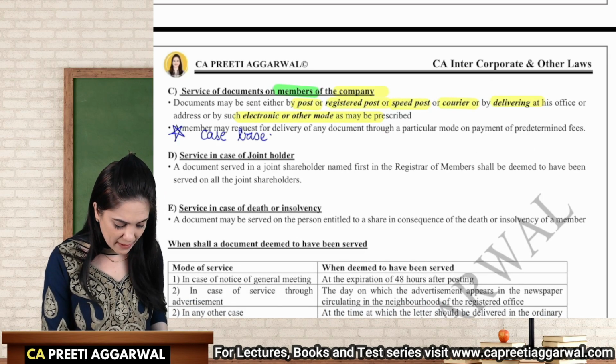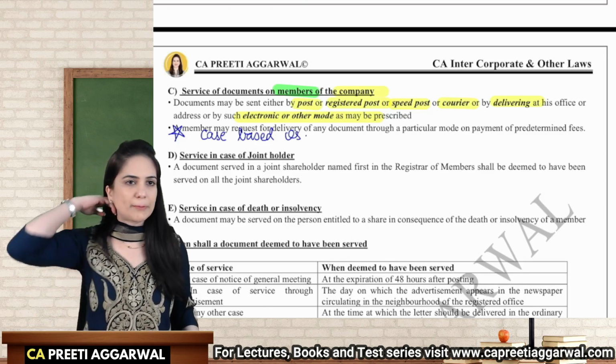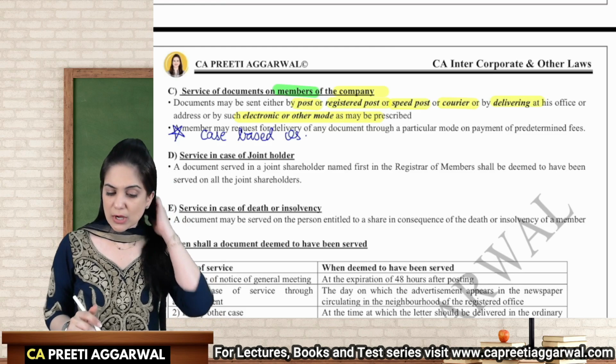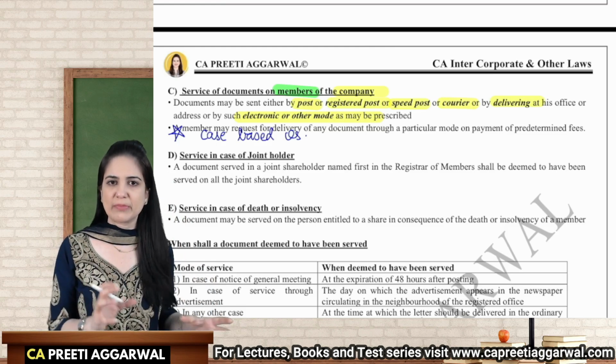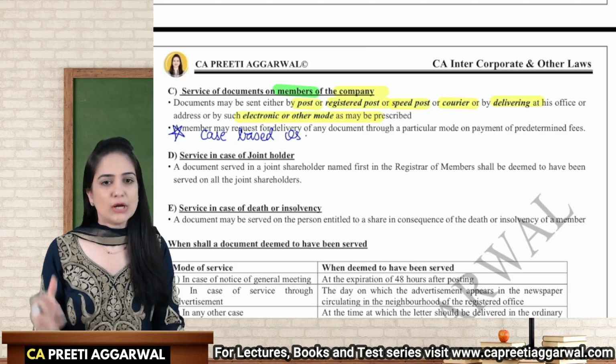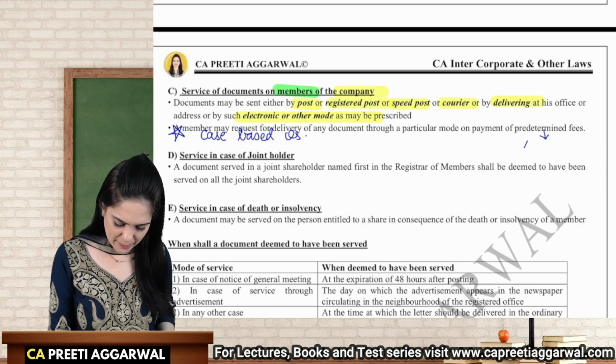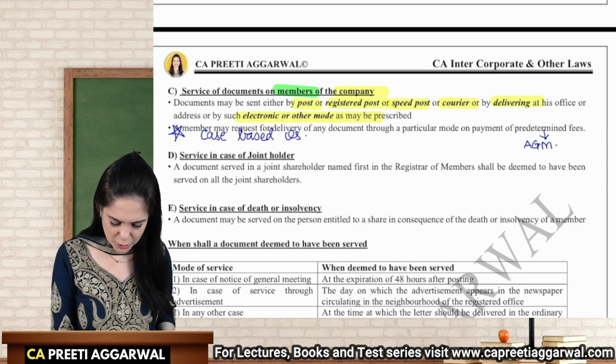Now, the member complains that he doesn't receive the notices on time because the postman doesn't deliver the notices to him. So he is ready to pay some extra money and asks for the documents and notices to be sent by courier only. So we took 500 rupees from him. And this predetermined fee will be mentioned in the annual general meeting.